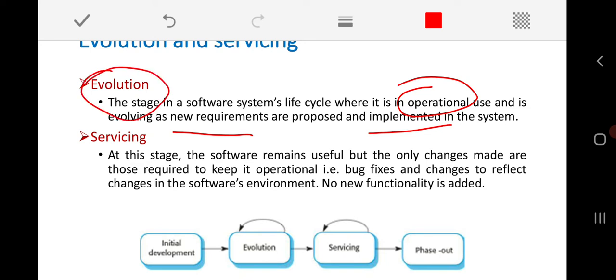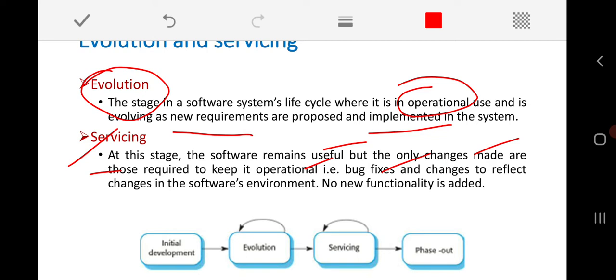It's a process. Whereas servicing means that at this particular stage the software remains useful. It will be under operational condition, but the only changes made are those required to keep it operational. For example, we need to fix some bugs or some error that might have occurred. We want to only repair that particular error in that software's environment.